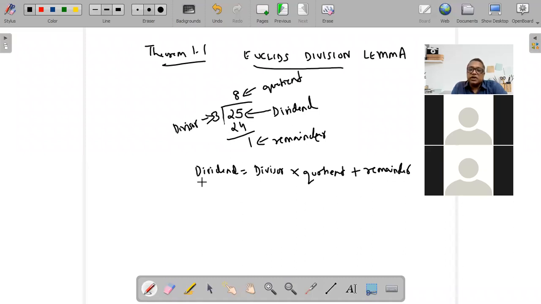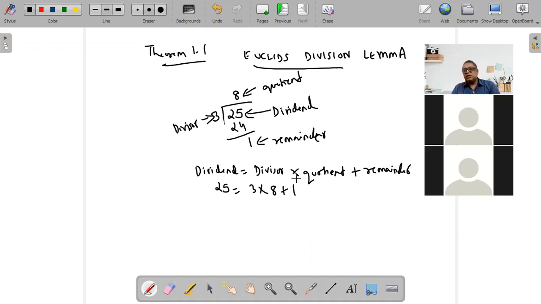So, इसका मतलब dividend क्या है? 25 is divisor into quotient, 3 into 8, plus 1, isn't it? आप divisor और quotient को multiply करेंगे, 3 into 8 24, और remainder को add करेंगे तो 3 8s are 24 plus 1, 25. Dividend is divisor into quotient plus remainder. आपका जो division algorithm will always be satisfied in all questions. There cannot be a question where this is not applicable.